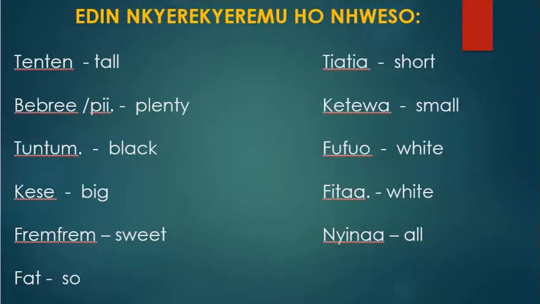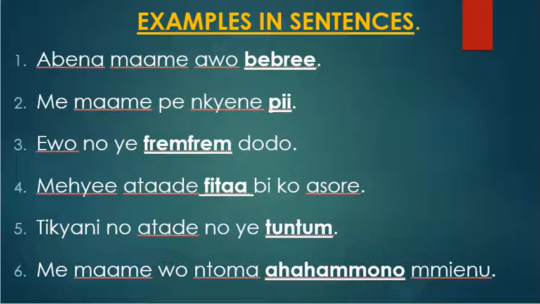And also got to know how it is used in a sentence. Abena maame awo bebree. Me maame pɛ enkyene pii. Ɛwo no yɛ frem dodo. Me hyɛ atade fitaa bi kɔ asɔre. Tikyani no atade no yɛ tuntum. Me maame wɔ ntoma ahahamono bebree. So this is our recap.